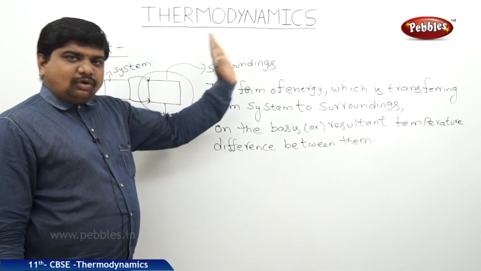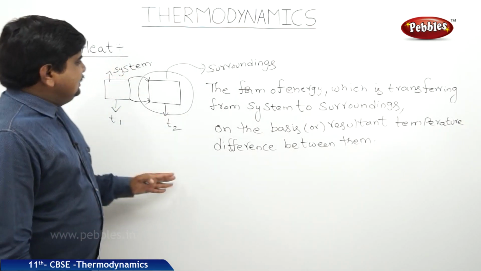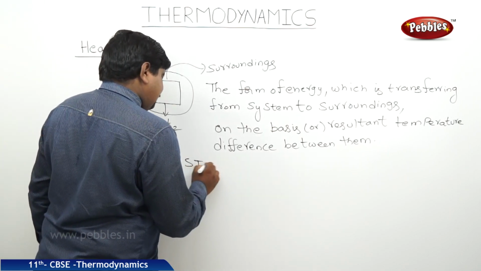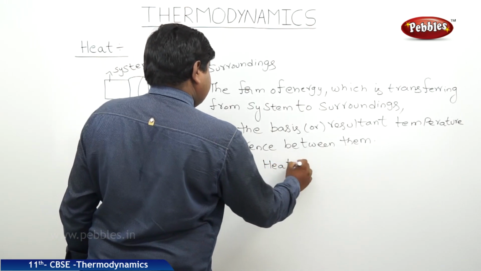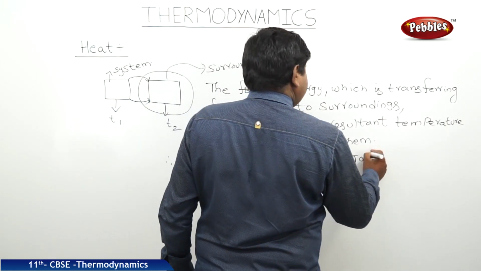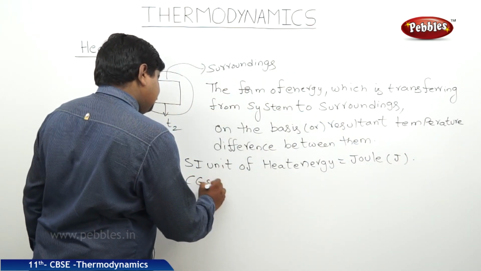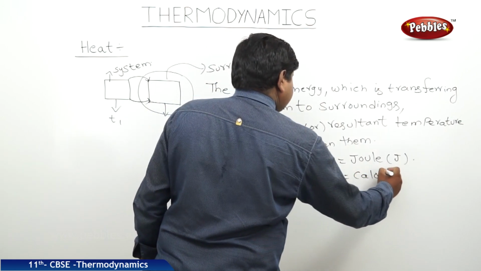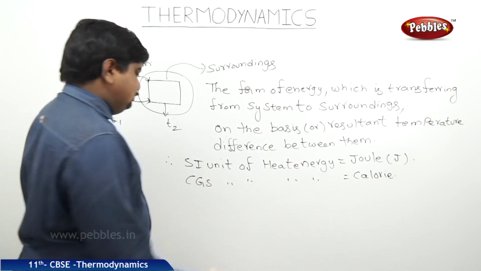As we know that it is one form of energy, the units as well as the dimensional formula are the same as normal mechanical energy. Therefore, the SI unit of heat energy is joule, the symbol is J, and the CGS unit is calorie. We know that 1 calorie is equal to 4.2 joules.